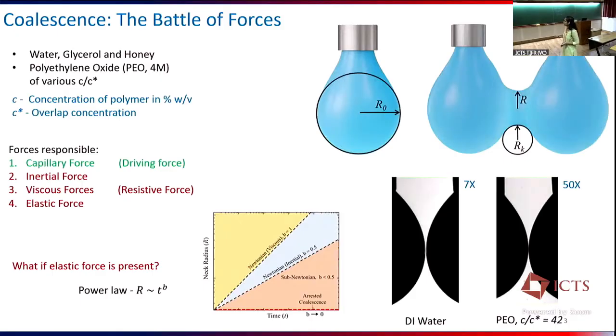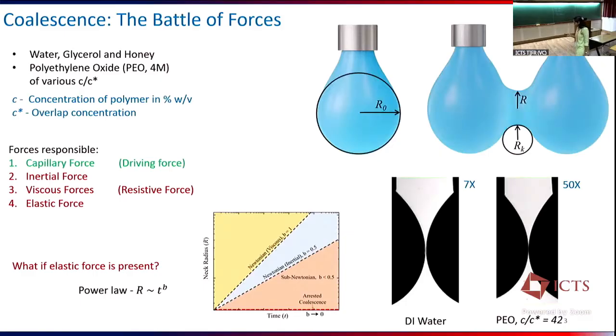Usually this coalescence dynamics is expressed in terms of a power law: R scales as T to the power B, where B is the power law exponent. Depending on the value of B, we can differentiate the coalescence process into multiple regimes. If B is 1, it is the viscous regime. If B equals 0.5, it is the inertial regime. And if B is less than 0.5, we call it a sub-Newtonian regime.